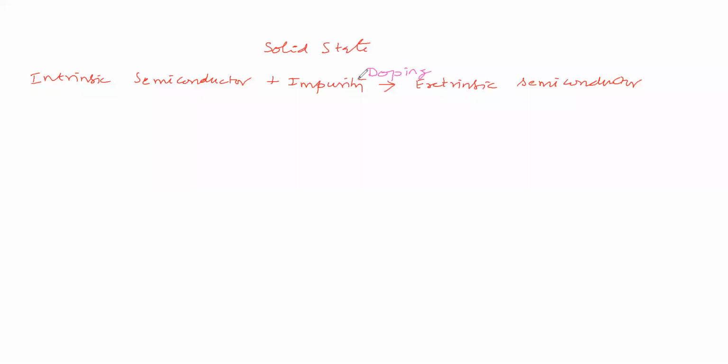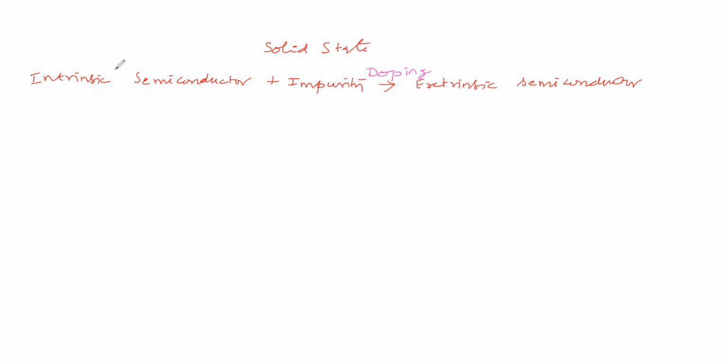Let us continue solid state. In solid state, we will discuss semiconductors. In semiconductors, we will take an intrinsic semiconductor. To this intrinsic semiconductor, impurity is added. Then we get an extrinsic semiconductor. This process we call doping.